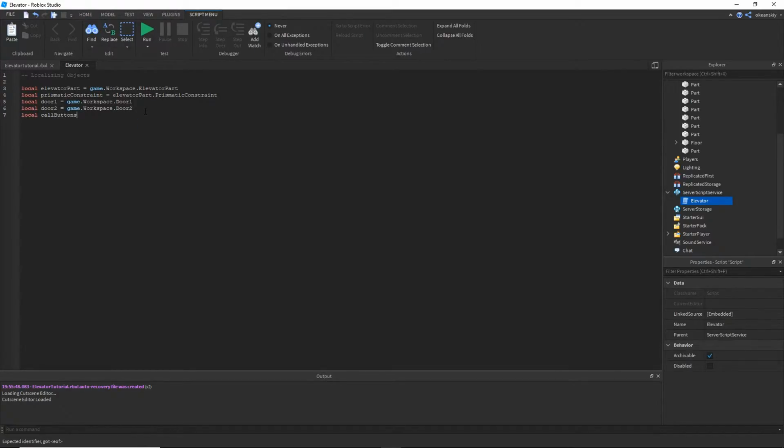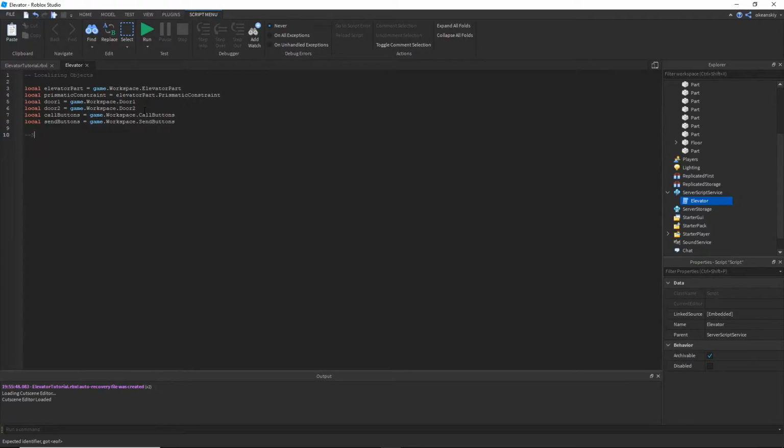Remember, I made a folder and I put both call buttons into there. That kind of organizes both of them, so I don't have to have one for each. I guess I could do that with the doors too, but I just didn't for this one specifically. I didn't think to do that. And that's it for that part.